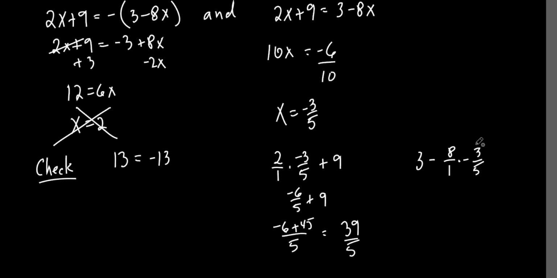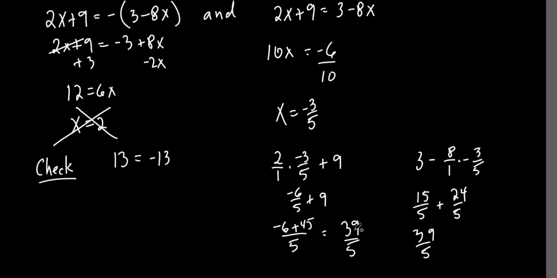3 minus. Oh, minus a negative. My bad. That's where I screwed up. All right, I got it now. Minus a negative is going to be plus, isn't it? So if this is over 5, that would be 15 over 5. That's where I messed up. Minus a negative is plus, 24 over 5. So that is 39. So that is 39 over 5.